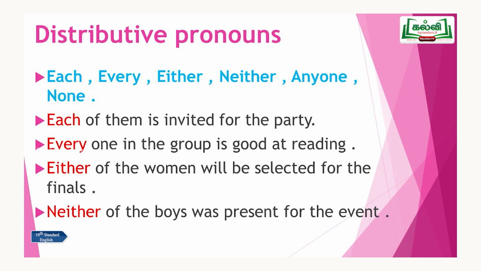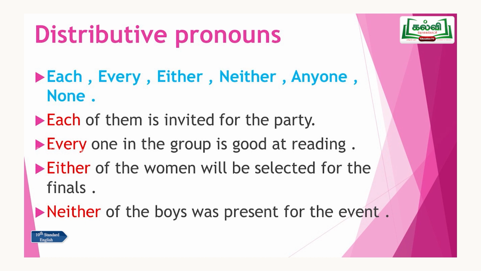Then, "Either of the women will be selected for the finals." See, in this also "women" is a plural form, so usually you will get confused and think it may be followed by a plural form of the verb. No, either means this person or that person. Either of the women, there will be two persons, this or that; this woman or that woman will be selected for the finals.